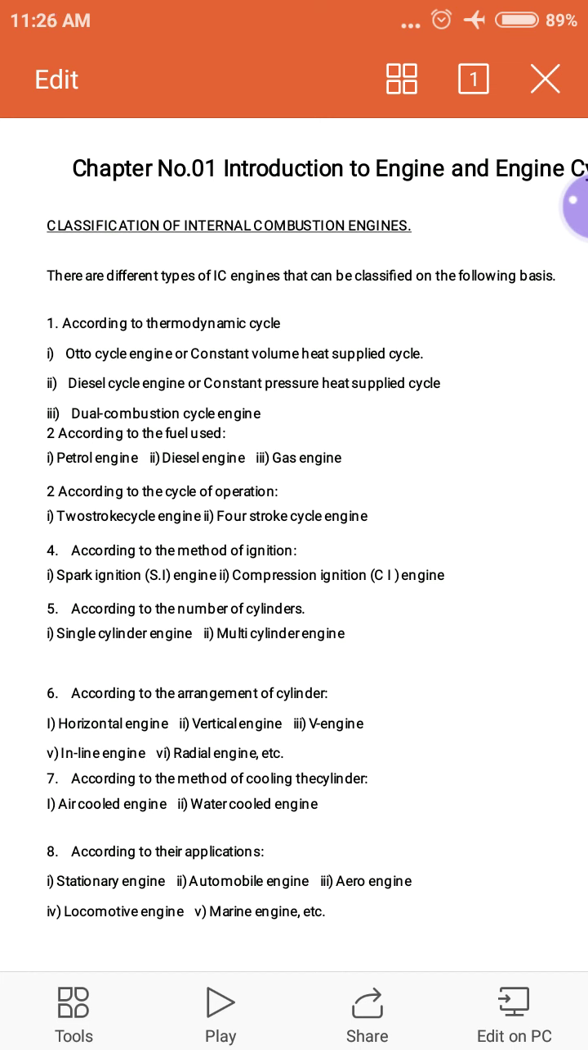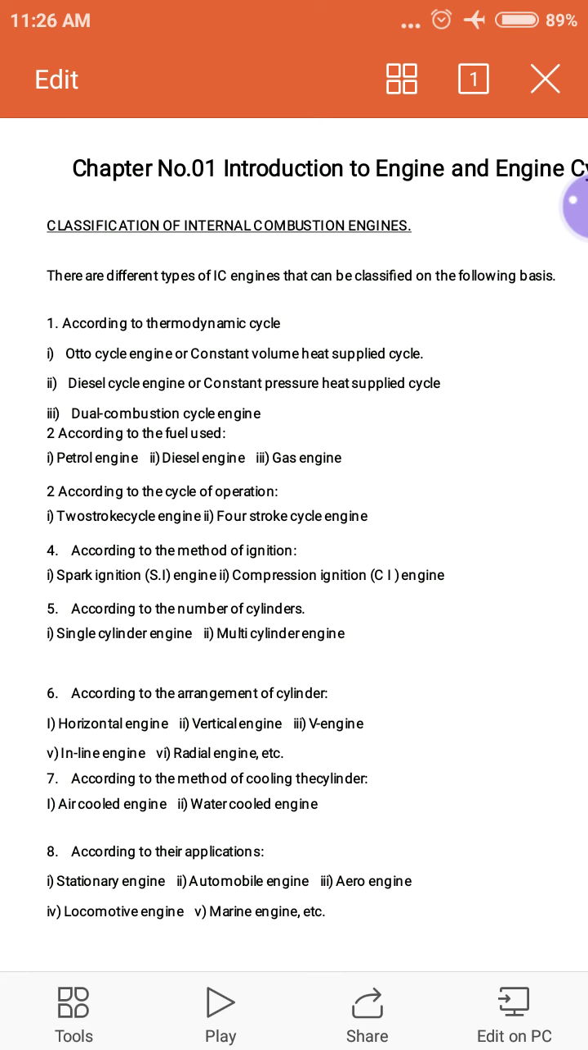Such engines are used to generate electric energy. Once it is located, it is fixed and not movable from one location to another. That is called a stationary engine. Second is the automobile engine. These engines are located in automobiles like two wheelers and four wheelers. So depending upon the application, that is called an automobile engine.